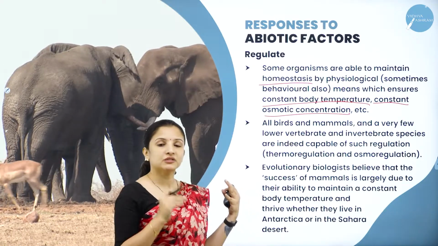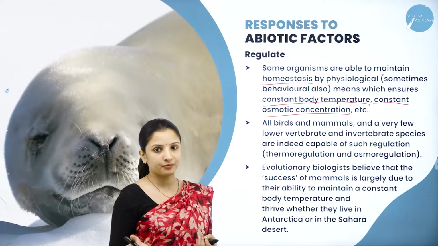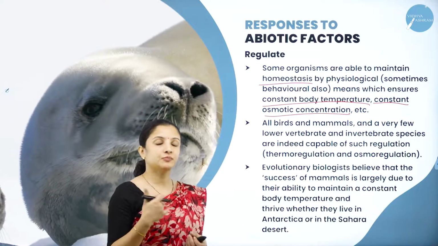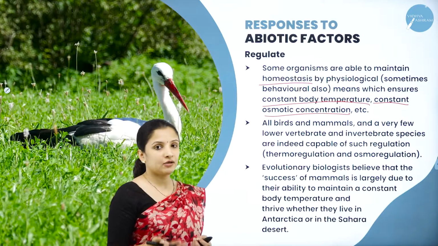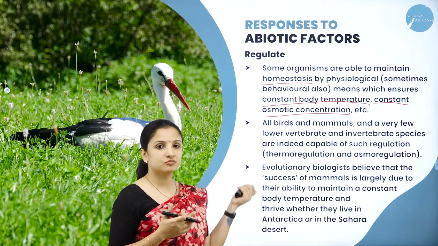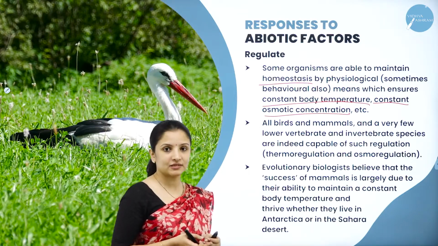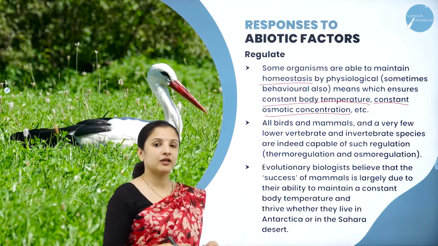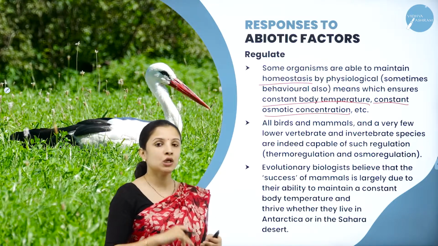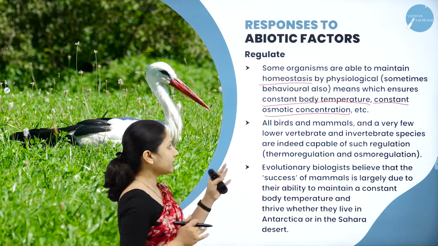Here, some organisms may be able to live by maintaining a constant osmotic balance in whatever type of water you put them. Be it fresh water, be it sea water or marine water, whatever, they'll be able to maintain their osmotic concentration. Such organisms are capable of homeostasis, that is, maintaining their body temperature as well as the osmotic concentration, whatever the external temperature or osmotic concentration might be.